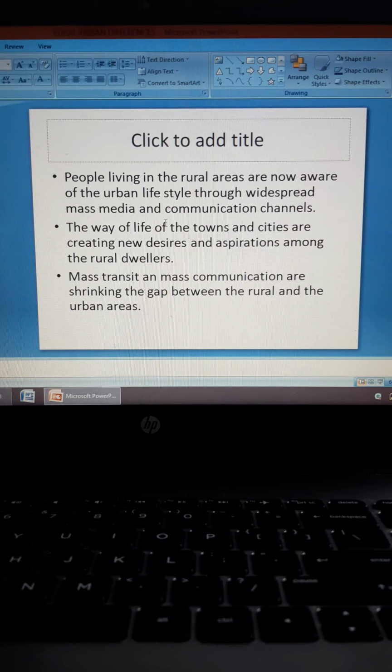Development is also taking place in the rural areas, and that is a positive thing, right? So the urban way of life attracts the people of the rural areas. That is why urban population is increasing faster than the rural population. Although rural population is more, urban population is increasing faster.